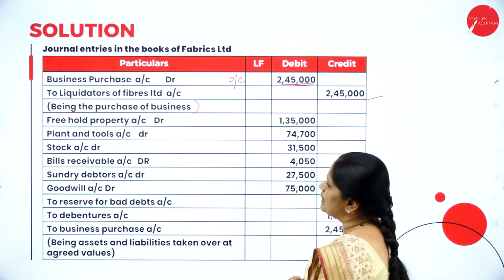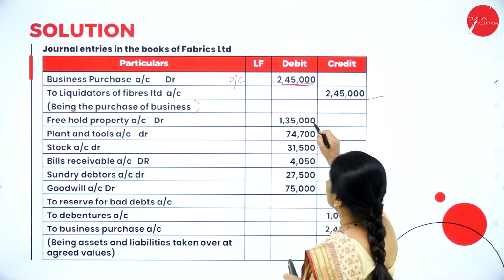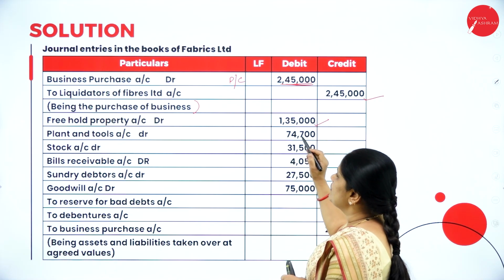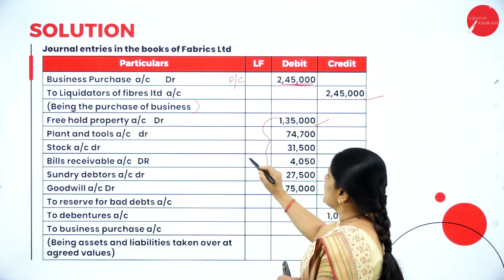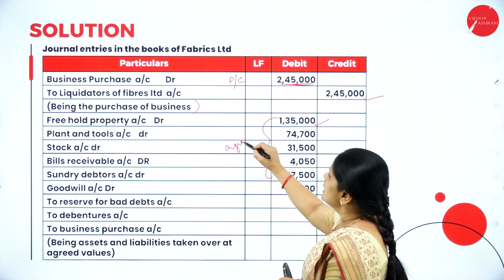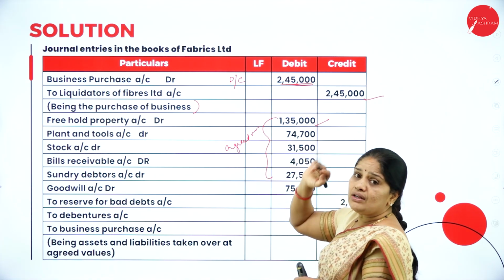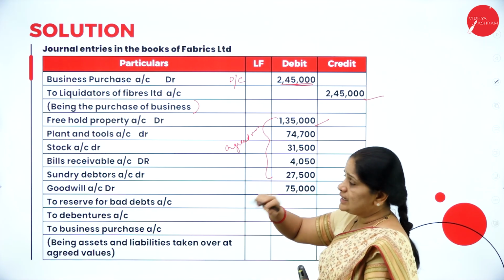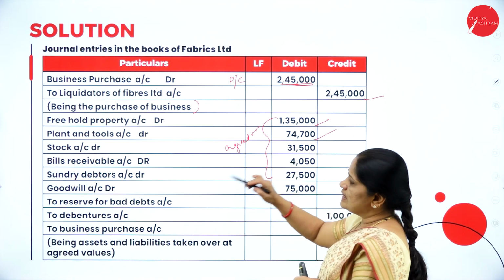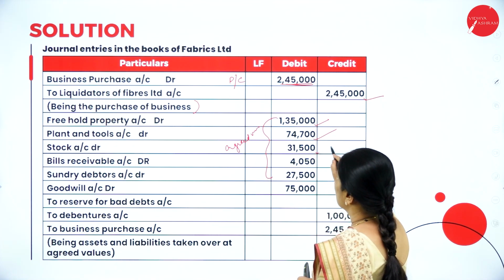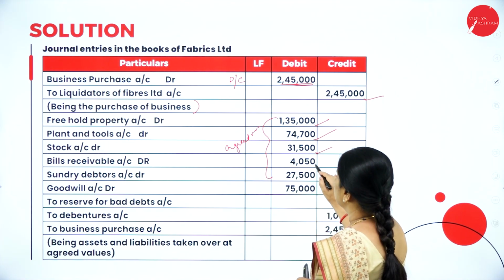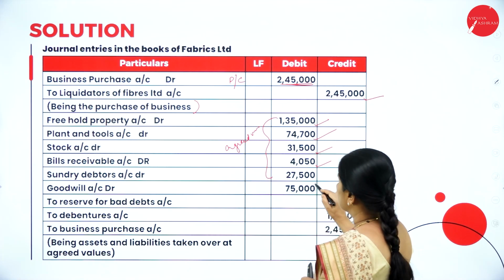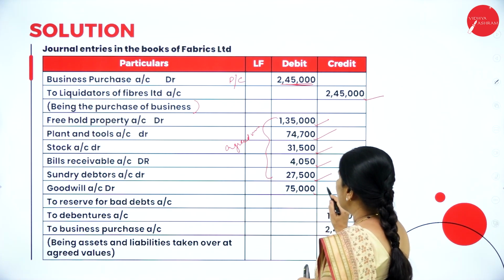of the new company. So freehold property account debtor 1,35,000. See, all these are not balance sheet values. They are the agreed value of assets taken over. So freehold property 1,35,000, plant and tools 74,700, stock account debtor 31,500, bill receivable 4,050, sundry debtors and goodwill.